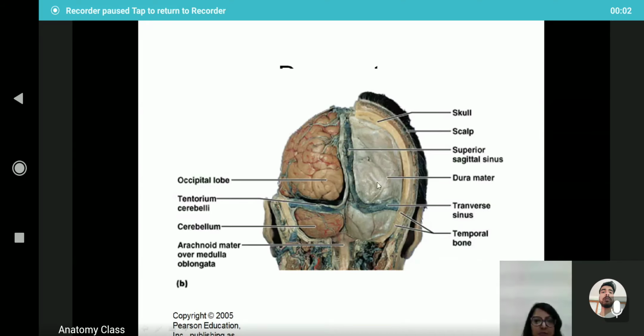Okay, so this is the dura mater in the cranial cavity. These are the layers of the scalp, this one is the cranial bone and this is the brain. This is the occipital lobe of the cerebrum and this one is the cerebellum. Here we can see the sagittal section and this one is the coronal section. So this is the dura mater in the normal condition.